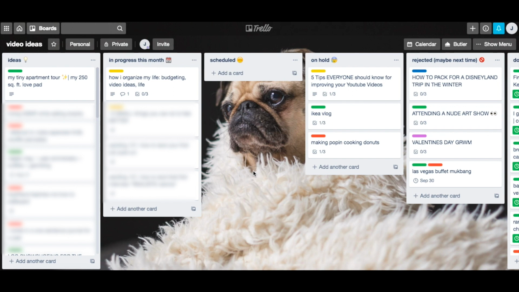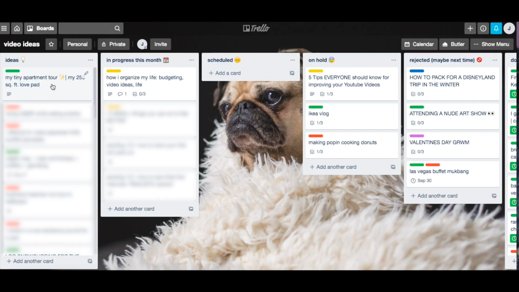So this is my video ideas Trello board with Diva Pug. It just represents my constant mood, honestly. So I've organized it into 6 columns. I've blurred out my video idea boxes just to give you that sense of mystery. I don't want you to know what I have up my sleeve. So we have the ideas column. This is obviously where I just spit out any video ideas I happen to have.